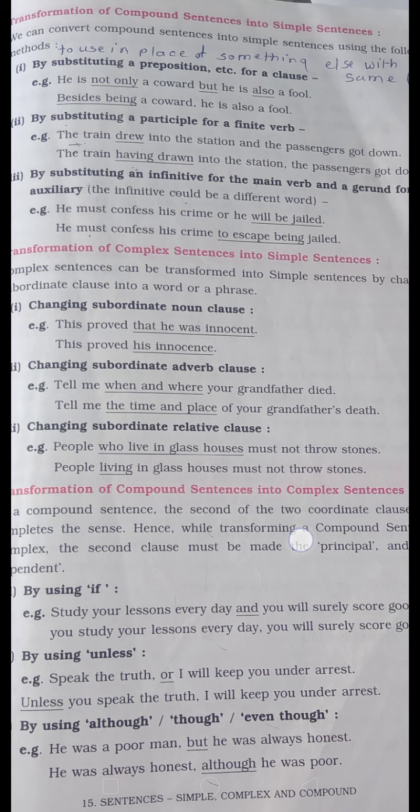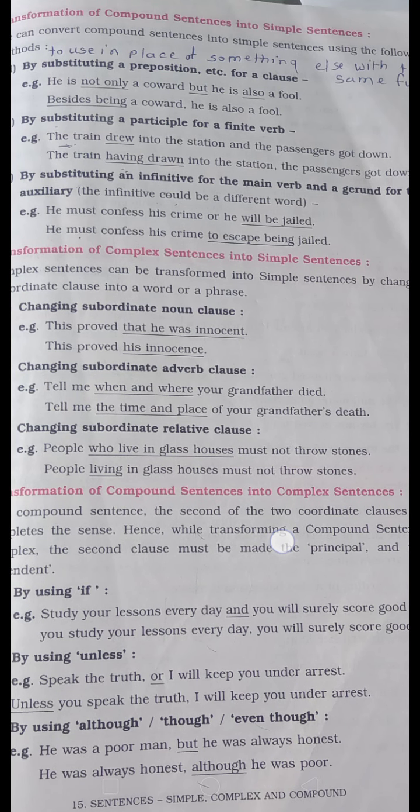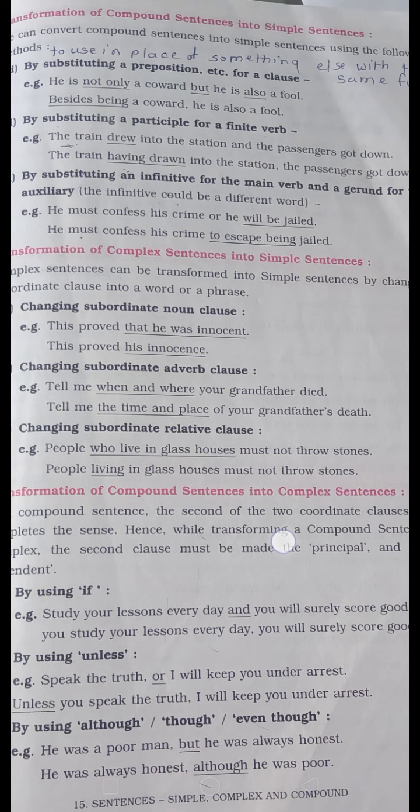Then next, changing subordinate clause into relative clause, which means adjective clause. We can change a subordinate clause into an adjective clause there. People who live in a glass house must not throw stones. People living in a glass house must not throw stones.